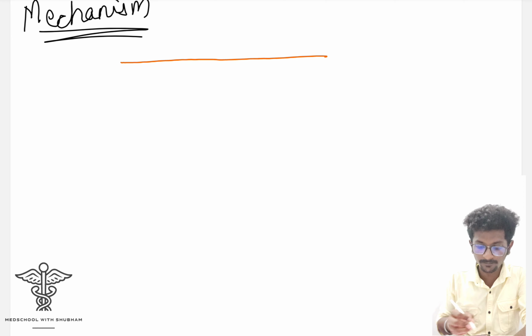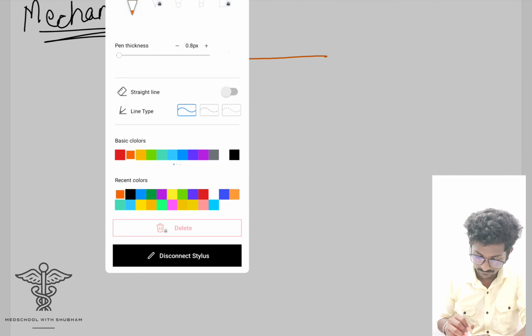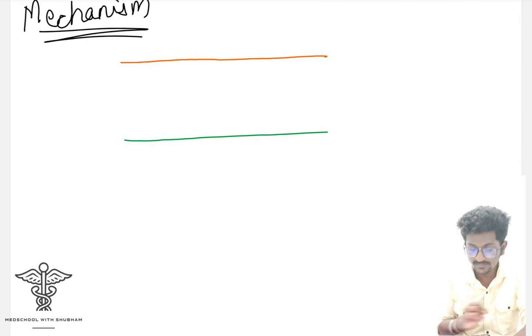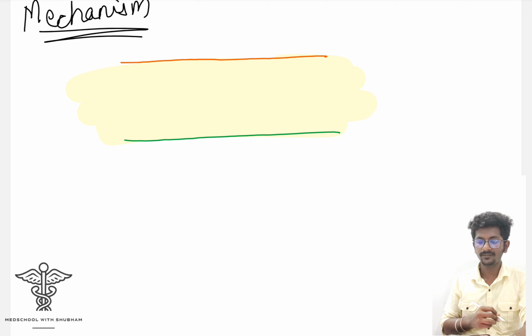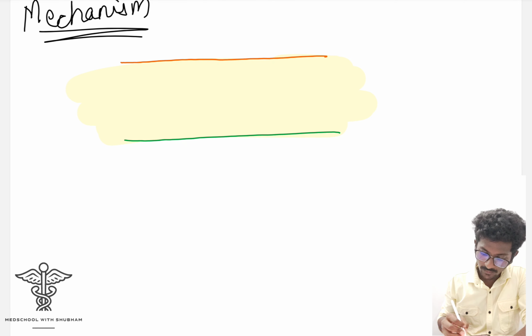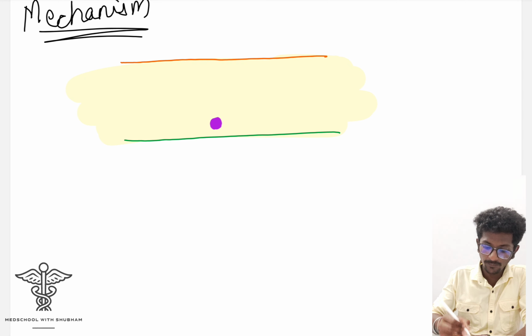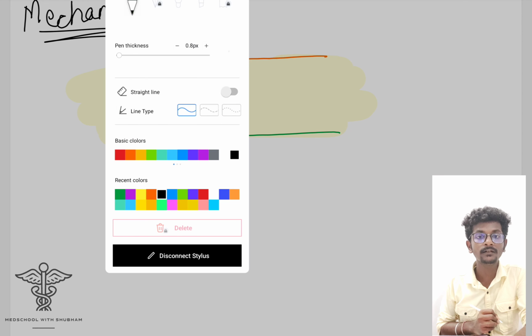So this is the ectoderm, this is the endoderm, and this is the intraembryonic mesoderm or the mesoderm. And in the lower part towards the endoderm, we have a newly formed structure, which is called the notochord.